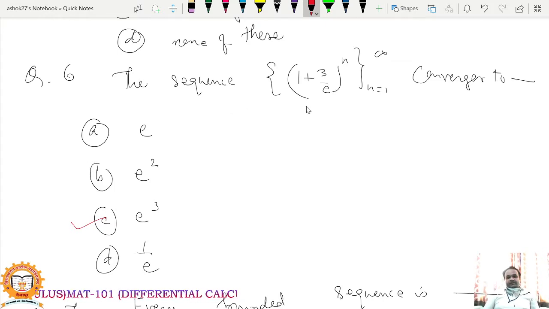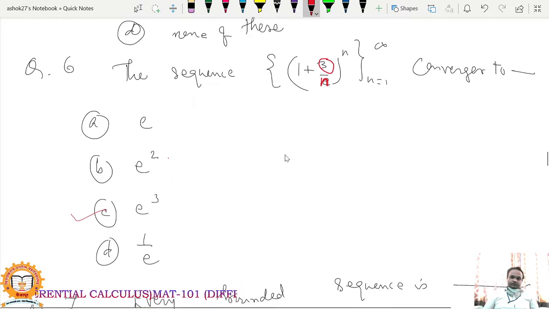Next, the sequence 1 plus 3 upon n raised to n, n varies from 1 to infinity, converges to. Already there is one result. Sorry, it should be n, not e. So the sequence 1 plus 3 upon n raised to n converges to e cube. If you take 2 instead of 3, then the sequence converges to e square. If you take 1, then this sequence converges to e. So this is the correct option.